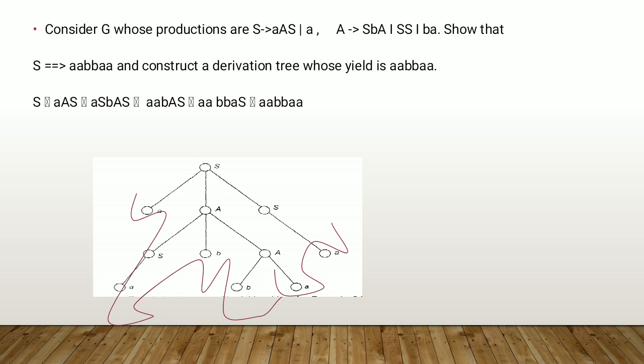And lastly, in the final stage we replace S with A. So at the very right side, we replace S with A. So first of all, we have to derive the string, and then whatever production rules we are using step by step, as per those production rules we draw the derivation tree.